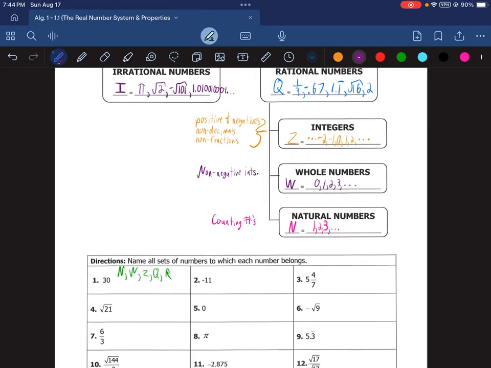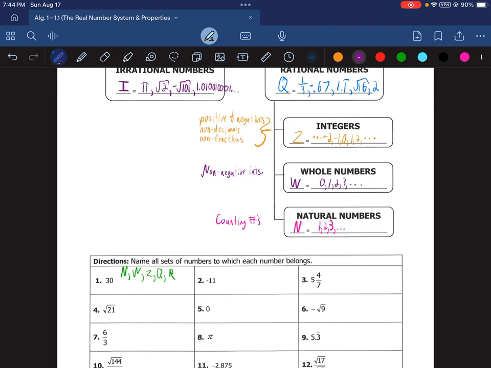So number 2, negative 11. Negative 11 is not a natural number or a whole number, but instead it comes in when we talk about integers, because those are positives and negatives, where these are just the negatives. But it's not a decimal, so it still counts as an integer. Same with it not being a fraction. So we got Z for integer, Q for also being rational, if it's part of the integers, and then since it's part of rational and integers, it's also a real number.